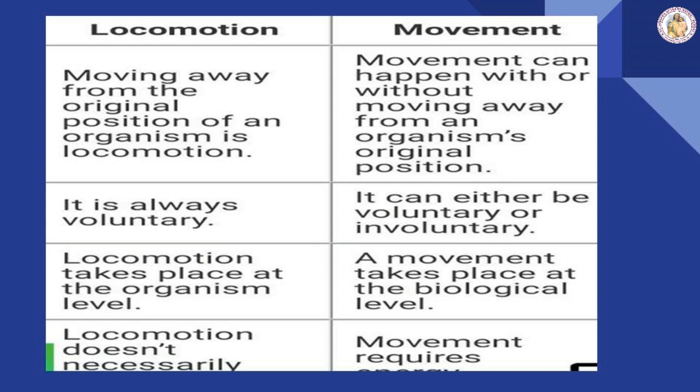Now that I have explained what locomotion and movement are, you can write the difference between locomotion and movement. Locomotion, as I already told you, is the movement of an organism from one place to another place. Movement is an act of changing the place or position by one or more parts of our body. Locomotion is always voluntary. We ourselves think and move from one place to another.